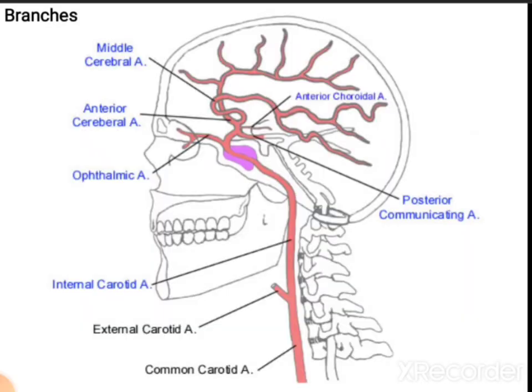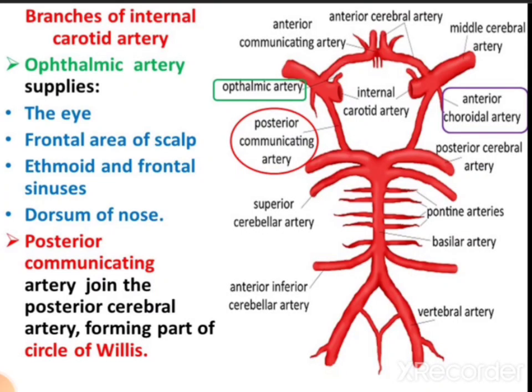These are the branches of the internal carotid artery, that is the ophthalmic artery, anterior cerebral artery, and middle cerebral artery. The ophthalmic artery supplies the frontal area of the scalp, eyeball, ethmoid and frontal sinus, and dorsum of the nose. It also provides the posterior communicating artery, which joins with the posterior cerebral artery and forms the circle of Willis. So here we can see the posterior communicating artery.